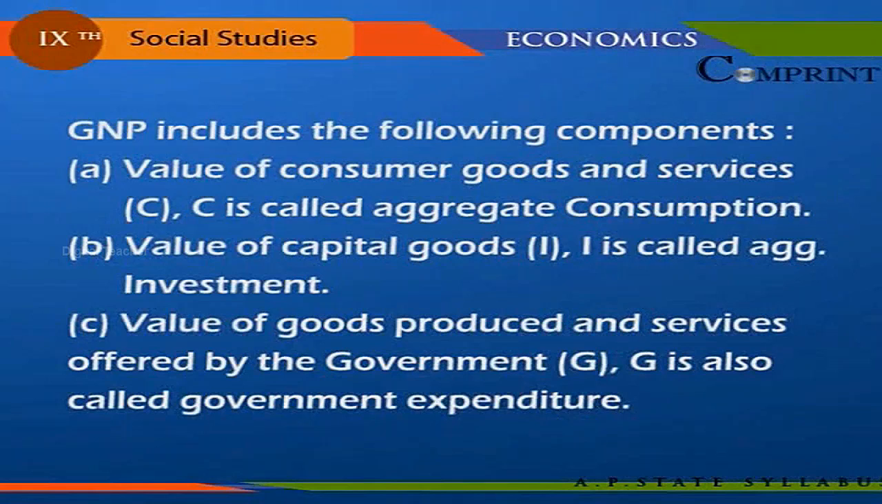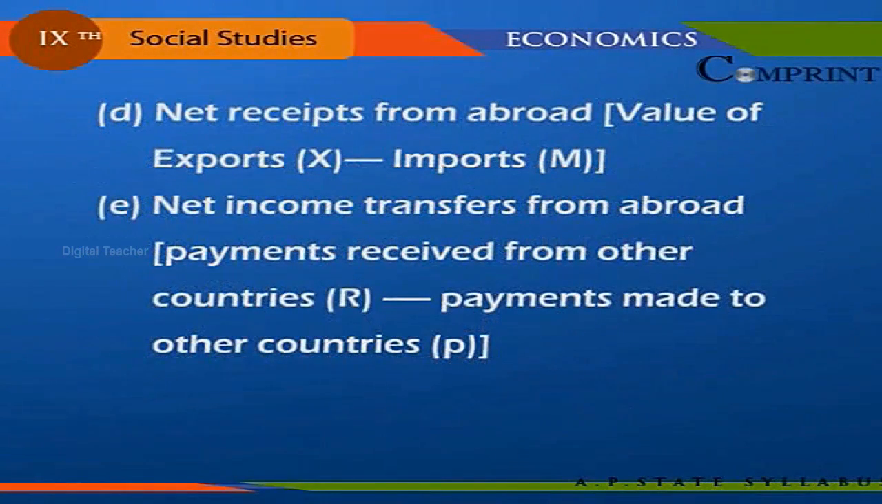GNP includes the following components: A. Value of consumer goods and services, C. C is called aggregate consumption. B. Value of capital goods, I. I is called aggregate investment. C. Value of goods produced and services offered by the government, G. G is also called government expenditure. D. Net receipts from abroad: value of exports X minus imports M. E. Net income transfers from abroad: payments received from other countries R minus payments made to other countries P.